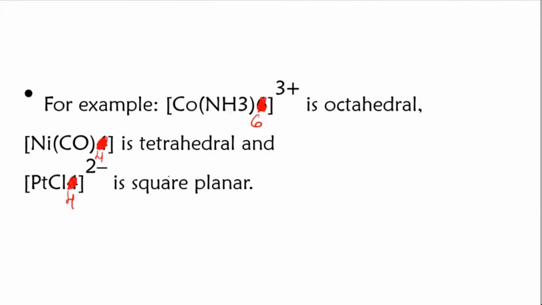So I have told you this depends on the hybridization. Based on that, you will get different geometrical shapes. For the time being, you remember this. You will be having a confusion now: how to understand whether it is tetrahedral or square planar if 4 ligands are given. I said it depends on the hybridization which is undergoing in that particular complex. So when we are doing that, you will be able to differentiate between both.